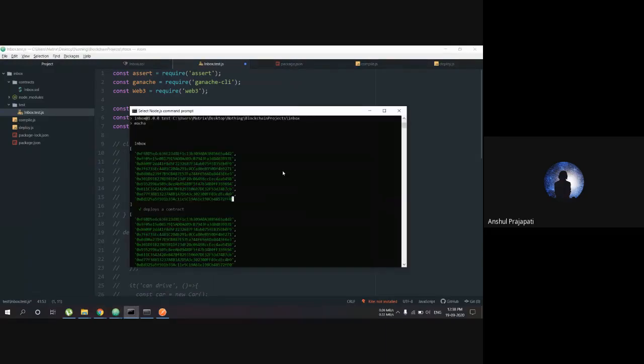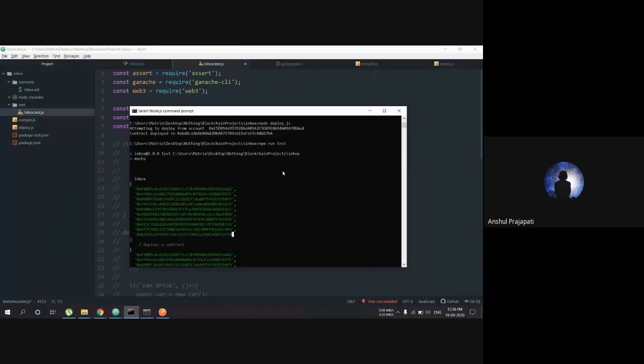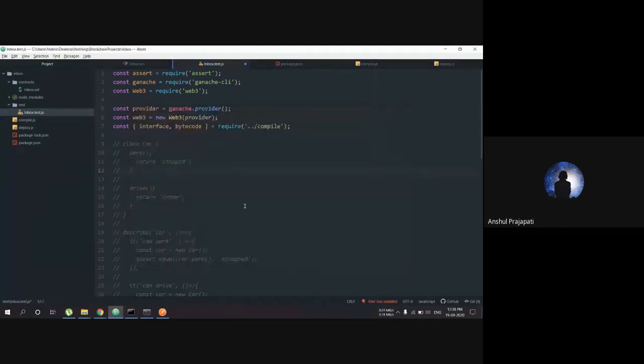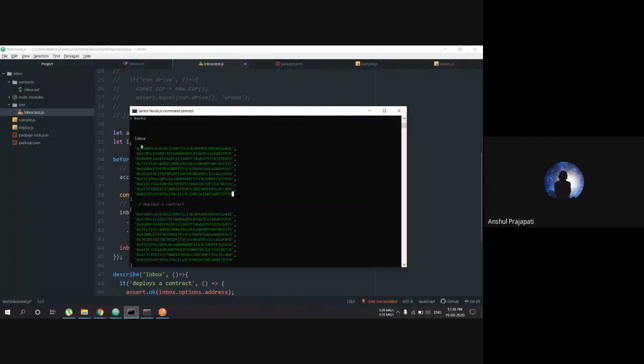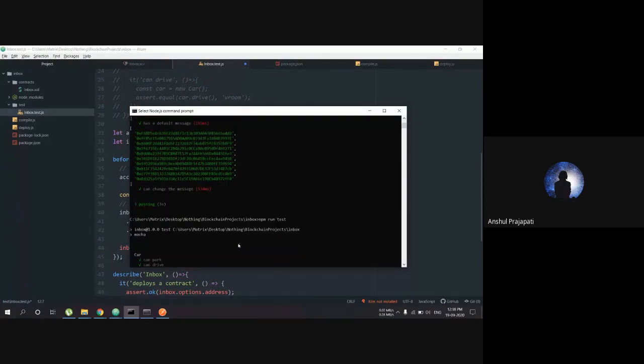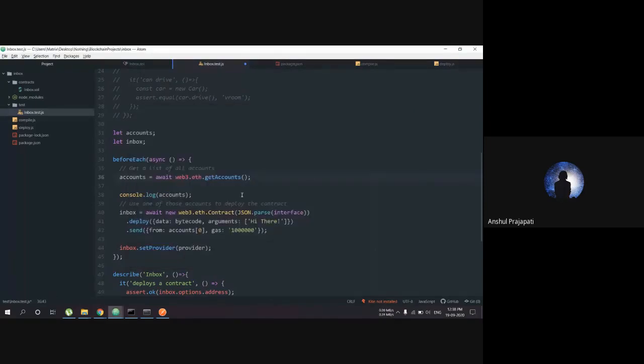I think I ran it before. It takes a long time, so I'm not going to run it again. You can see that I have given it console.log, so that's why all these accounts are being printed again and again. First, deploys a contract checks out, then has a default message, and it's also testing can change the message. All the tests passed. So yes, our application is working as we assumed, and we can deploy it on the network.